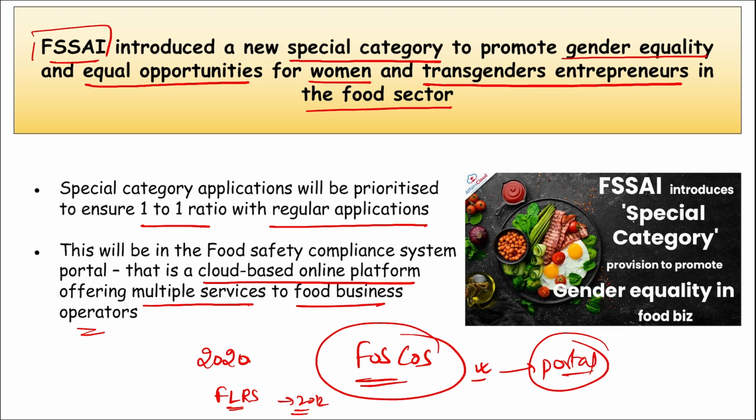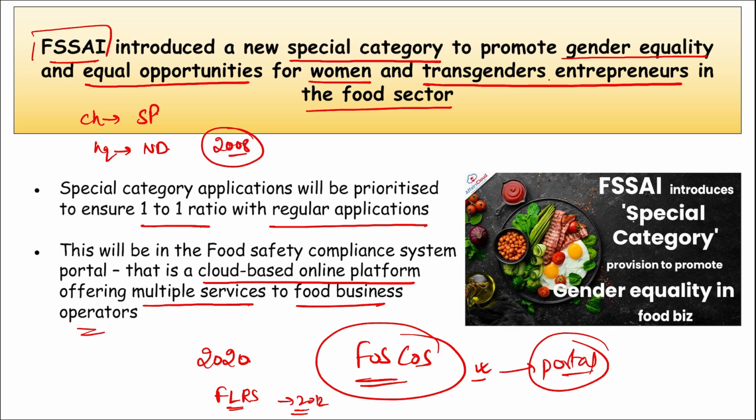If we talk about FSSAI, that is your Food Safety and Standards Authority of India, this is a statutory body that comes under your Ministry of Health and Family Welfare, and that was established under the Act of 2006. Here who is the chairperson? Chairperson is Sudhansh Pant. And where is the headquarter? The headquarter is located in New Delhi, and it was established in 2008.